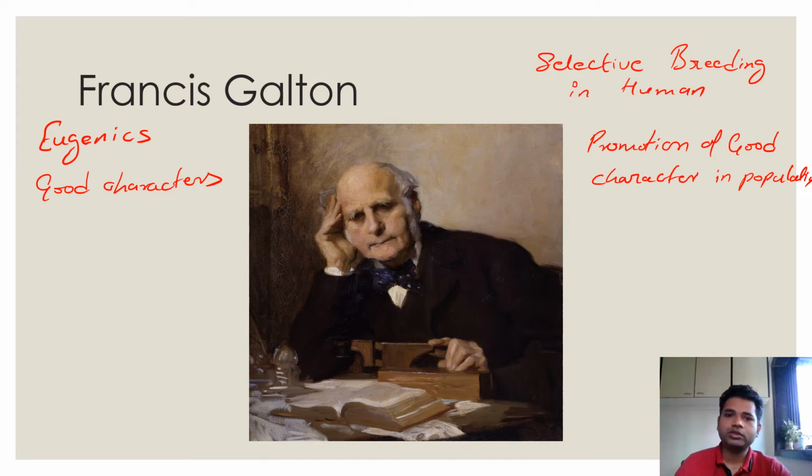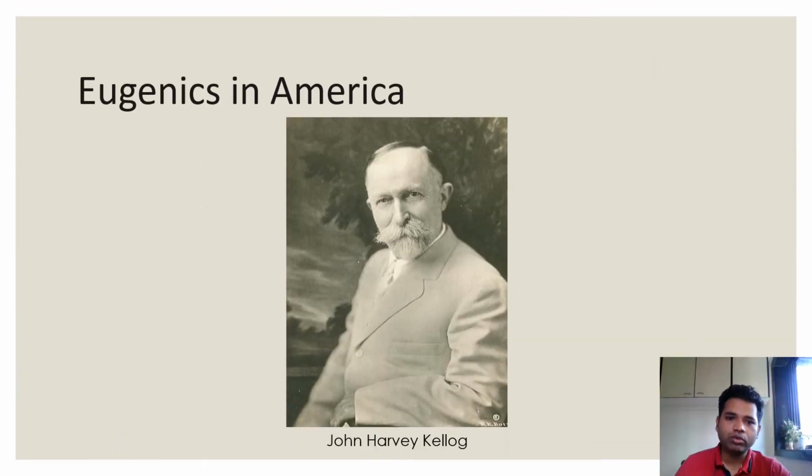The second person who promoted eugenics was in America. He is John Harvey Kellogg, the same person who invented the cornflakes. Yes, Kellogg's cornflakes were invented by John Harvey Kellogg, and he was basically the first person to promote eugenics in America.